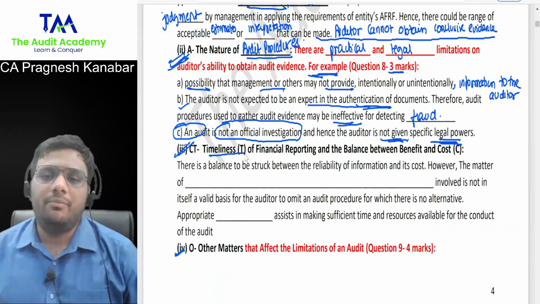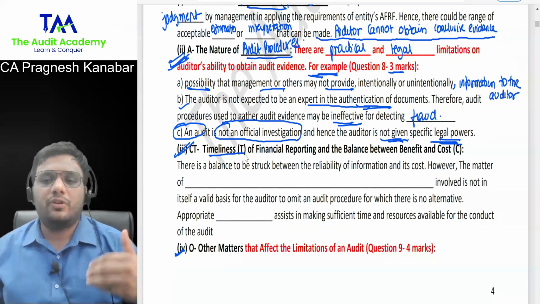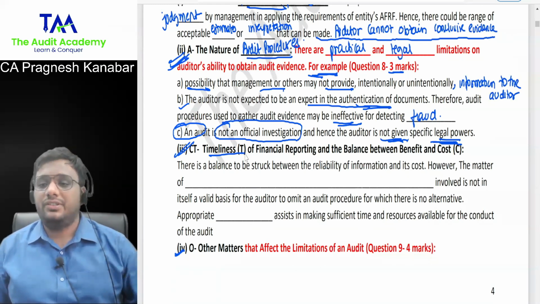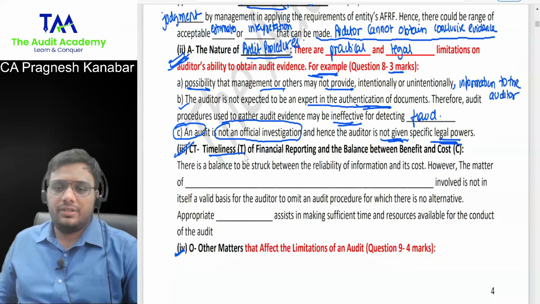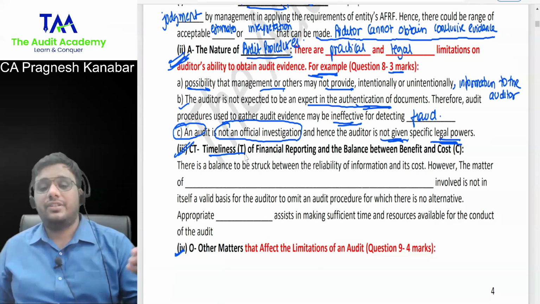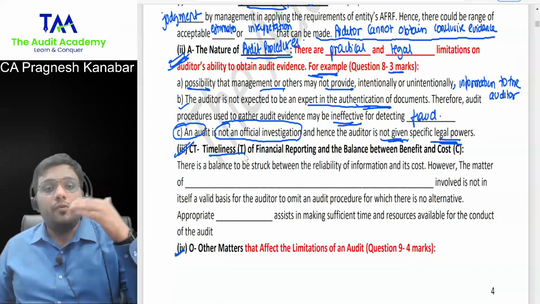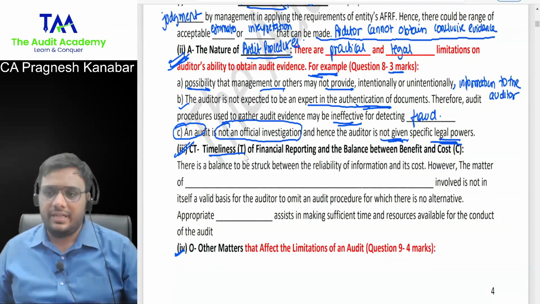You have studied company law, or at least you know the basics of that. You know that before the annual general meeting, the audited financial statements, audit report, everything needs to be ready so that it can be circulated amongst the shareholders. Then there is a deadline of filing the audited copies of financial statements with ROC. Then obviously in listed companies, there are more strict deadlines of submitting the financial statements.